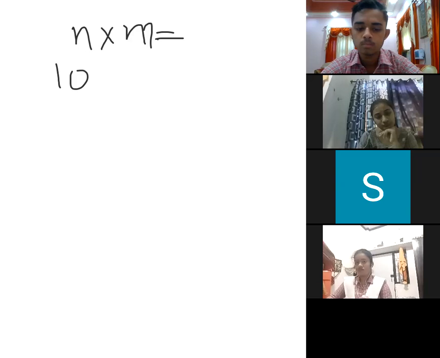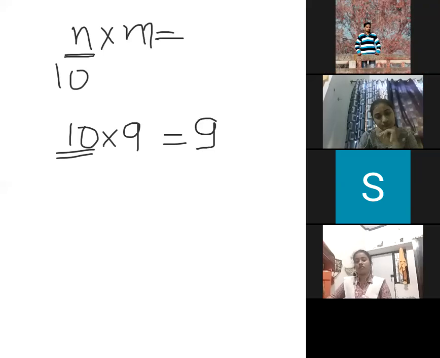On the first place, any of the 10 colors I can use. But with this, one color is used. So now I have 9 colors to use. So 90 different combinations can be made.